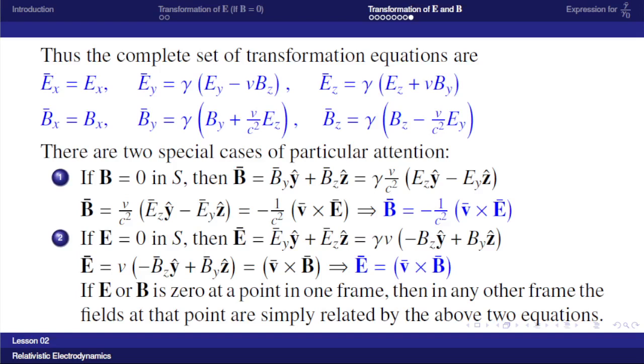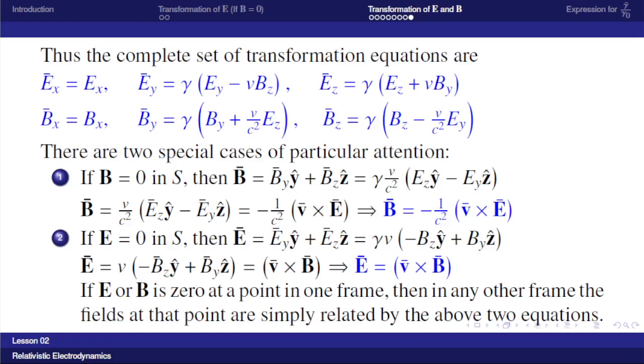By bar is equal to gamma V by c square Ez into y cap. Then Bz bar is minus gamma V by c square Ey into z cap. So B bar is equal to V by c square, gamma Ez is Ez bar, and gamma Ey is Ey bar, so Ez bar minus Ey bar. So that is equal to minus 1 by c square into V cross E.